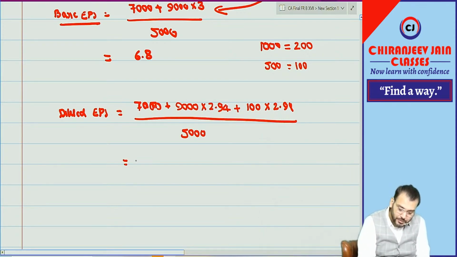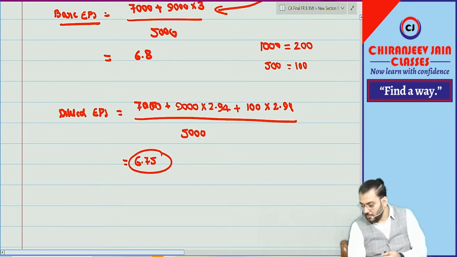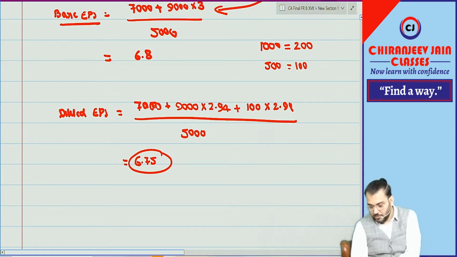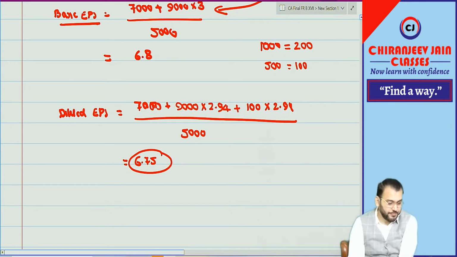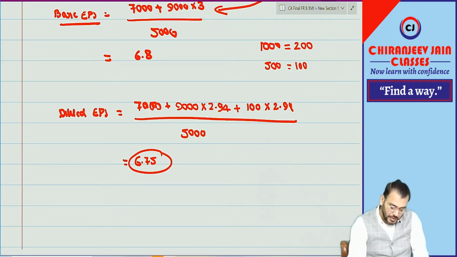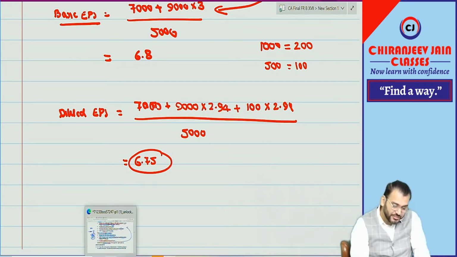Now tell me, what is the answer? 6 point. What is the answer given? Check it. Have you understood? Let's see the answer.